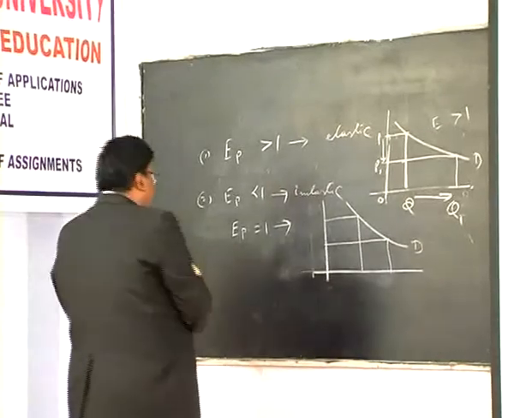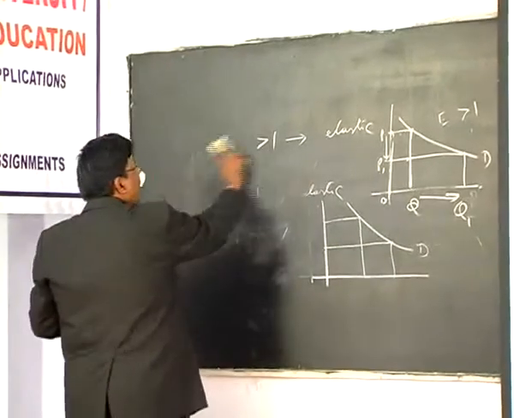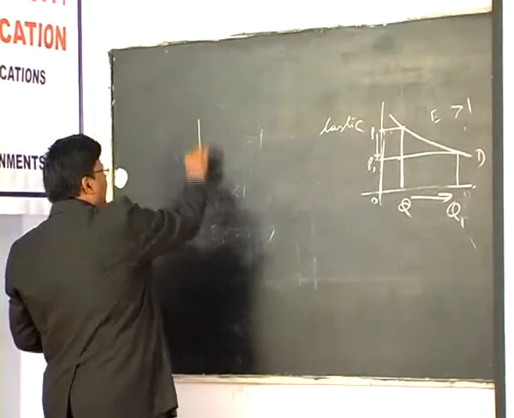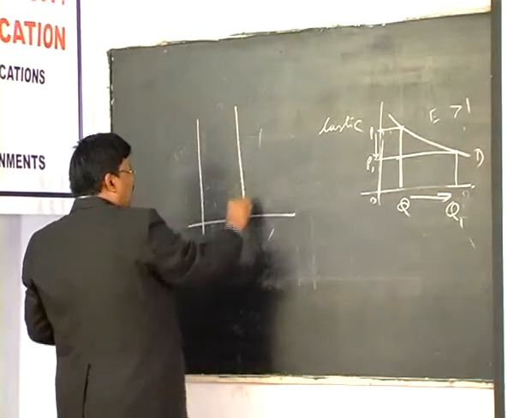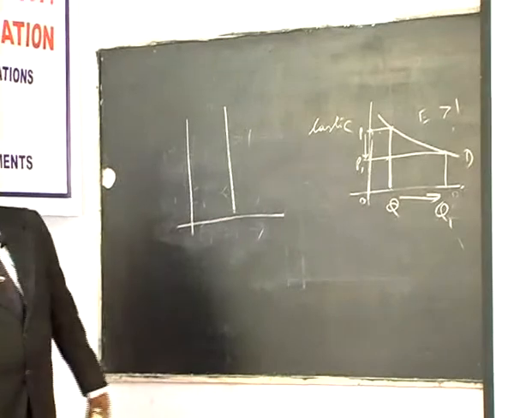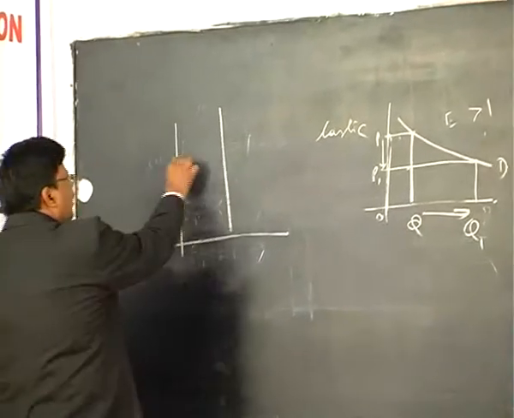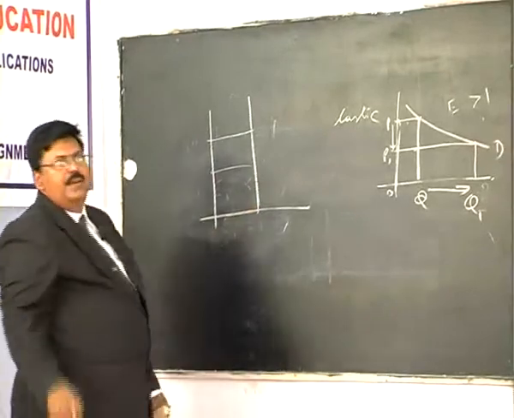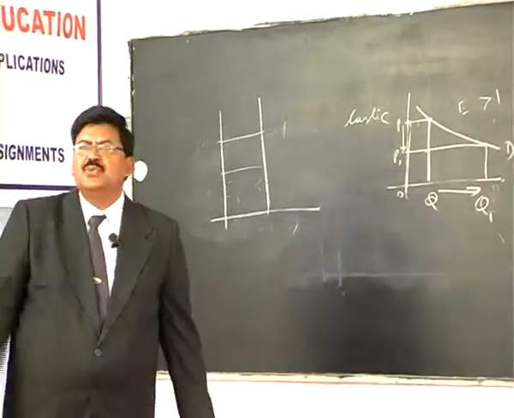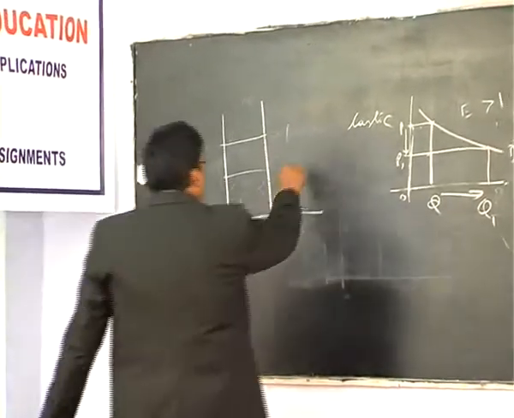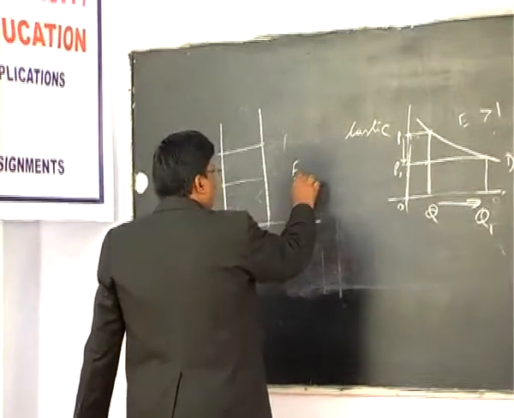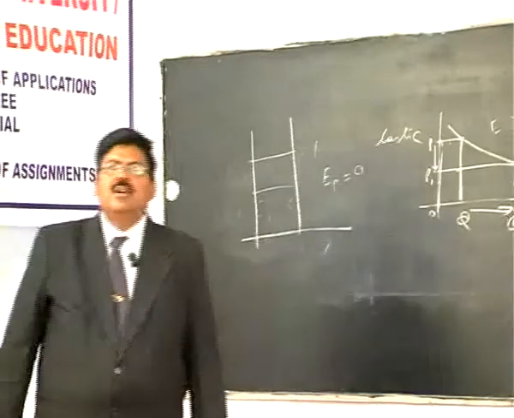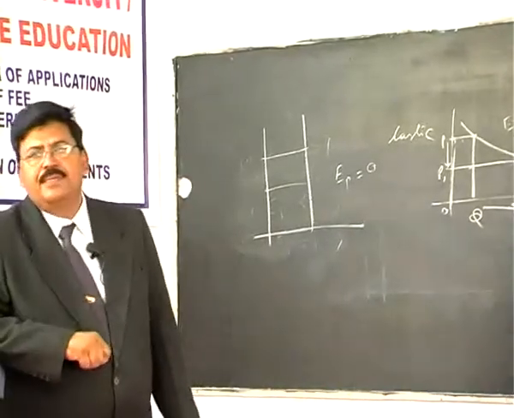When the value of coefficient is 0, for example, then demand is said to be perfectly inelastic. These are the three cases, and the two other cases are, for example, when the demand curve takes the shape of a vertical straight line. Whatever may be the change, price declines or increases, quantity remains the same. Delta Q is 0 and the whole fraction comes to 0, and the value of coefficient is 0. When the value of coefficient is 0, demand is said to be perfectly inelastic.